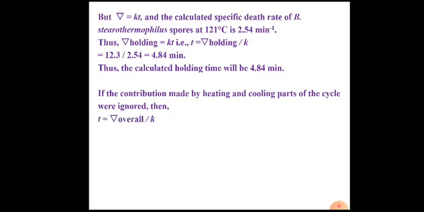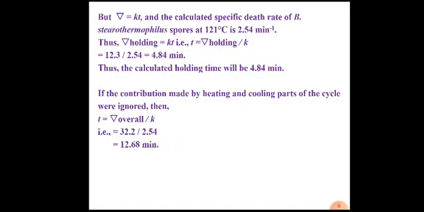Let us see what happens. So the same formula, t is equal to del overall. Why are we considering del overall? As I said, we are not considering the contribution of del heating and del cooling. So del overall divided by K. So it will be 32.2 divided by 2.54.